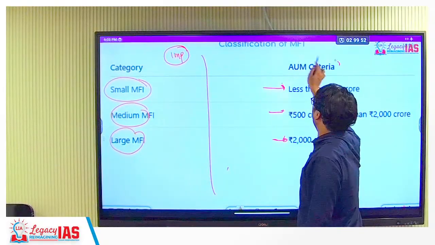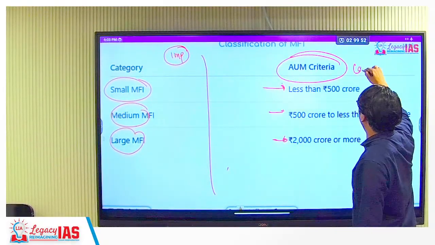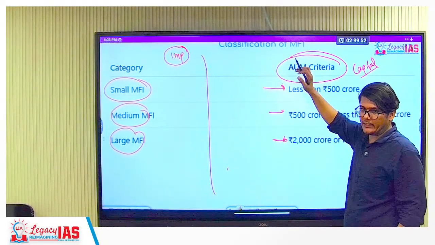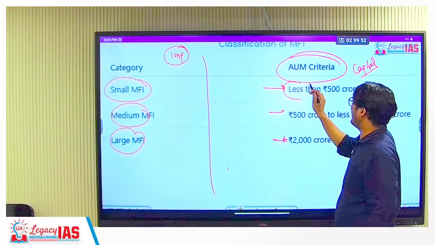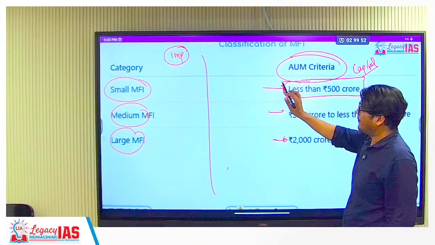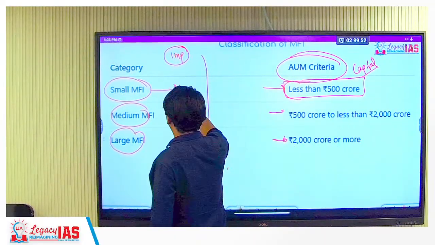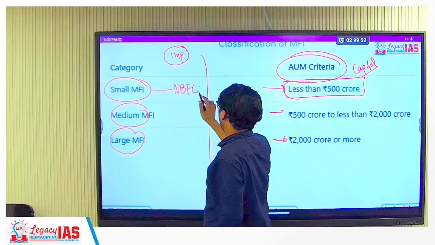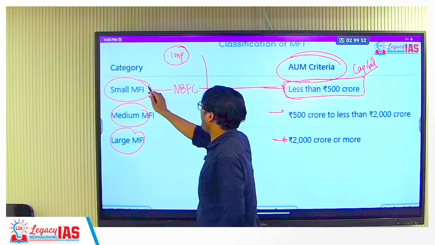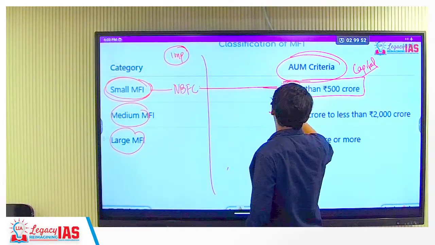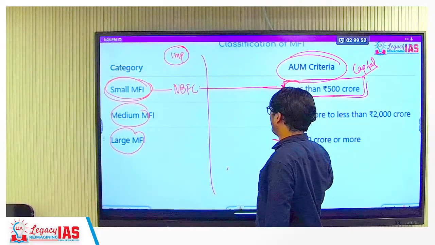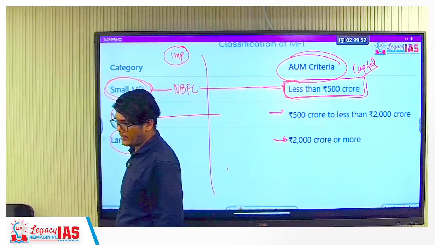This AUM is basically the total capital criteria, the total money that they can give. So this MFI is going to give to NBFCs. A small MFI can give less than 500 crore. If it is more than 500 and less than 2,000, it becomes medium, and then it becomes large.